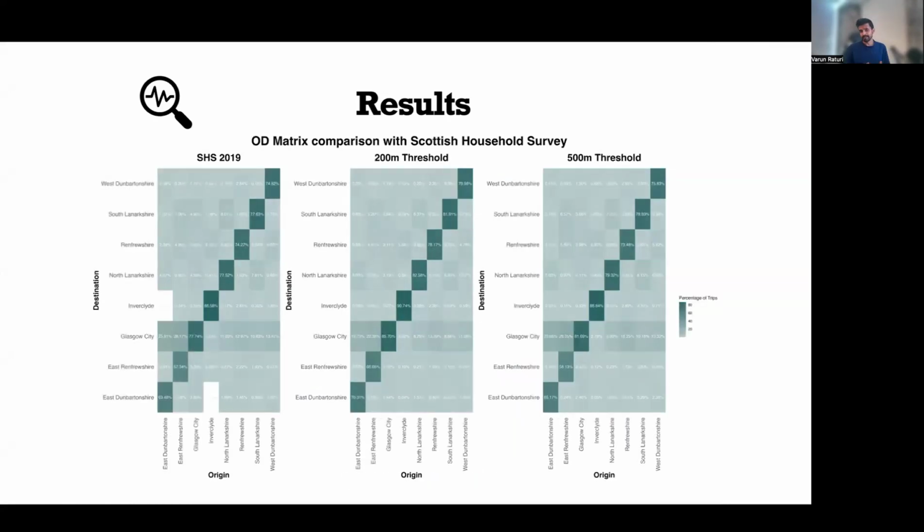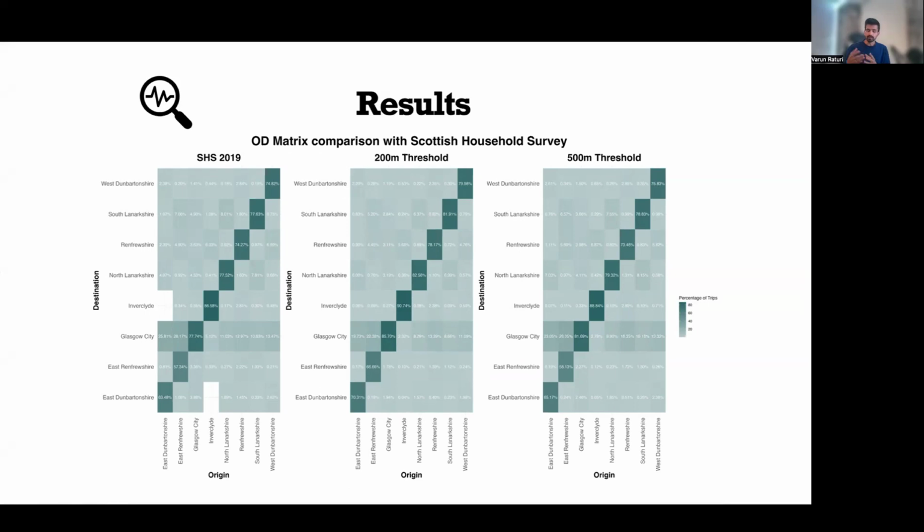And next thing, we compare these results or the OD matrix that we derive from this data set with the traditional data source such as Scottish Household Survey. So here we see that for both threshold 200 meter and 500 meter, the pattern that we see compared to the Scottish Household Survey, it is quite similar, and these numbers are quite close.